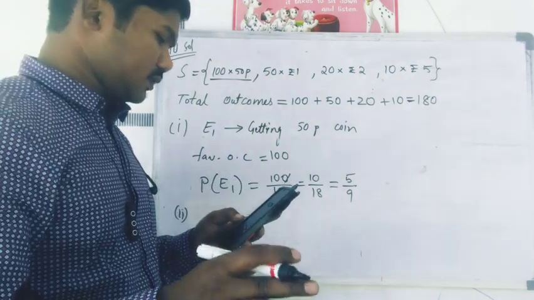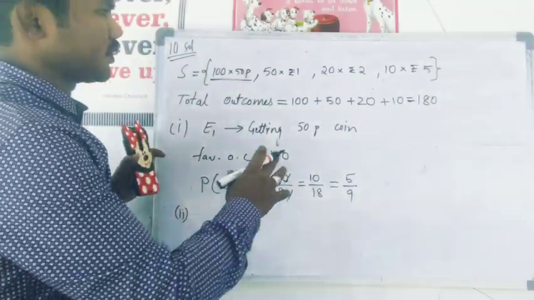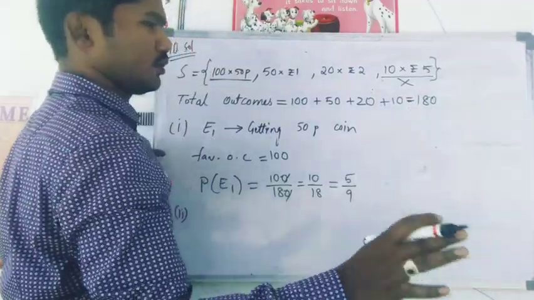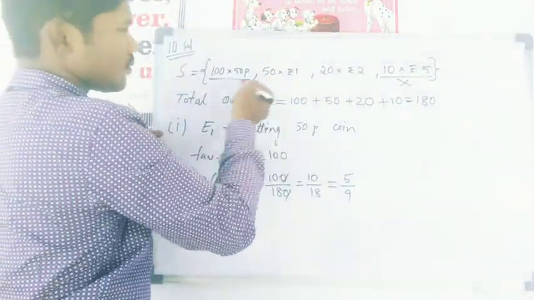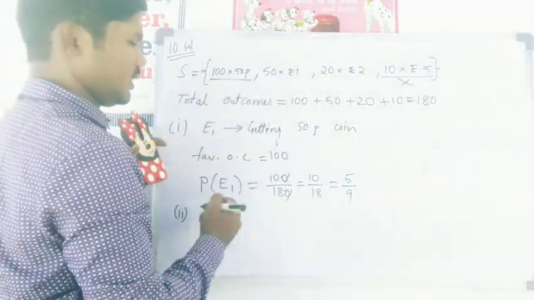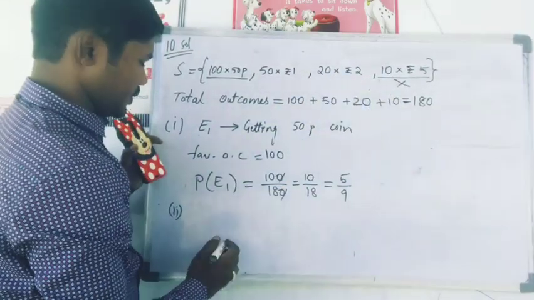Next, second one: what is the probability that the coin will not be a rupee 5 coin? It means this 5 rupee coin should not come. If it is not going to come, any of the remaining coins is going to come. So event 2 is not getting a 5 rupee coin.